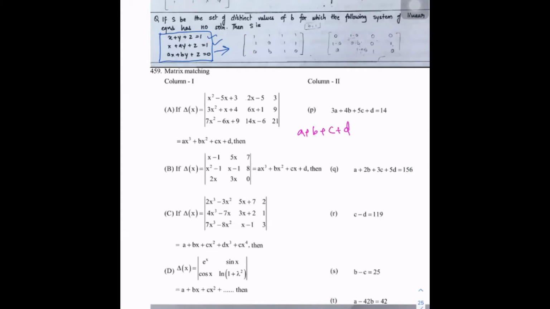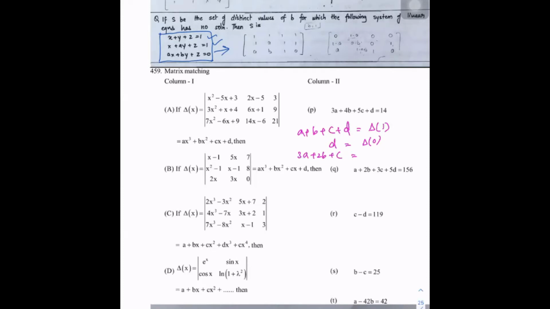Here they gave different options. If the coefficients are such that they ask for a plus b plus c plus d, put x equal to 1. If you substitute, if they ask only the d value, delta of 0. If they ask for 3a plus 2b plus c, differentiate and put delta dash of 1.